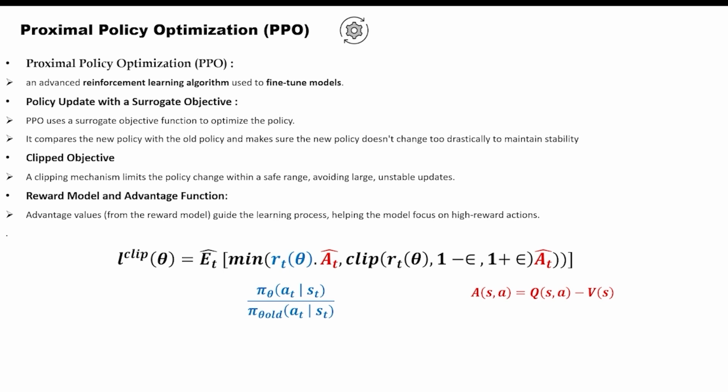The equation for PPO is as follows. The blue term is the probability ratio between the new policy and the old one. And the red term is the advantage function, telling us how good a particular action is in the current state. The clip function limits the policy update within a safe range, preventing large changes here. The equation ensures that the model's updates maintain a balance, helping it converge to the optimal policy.